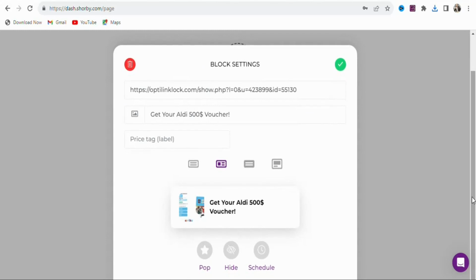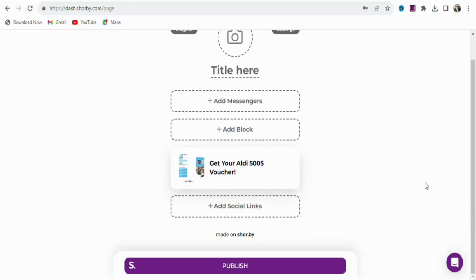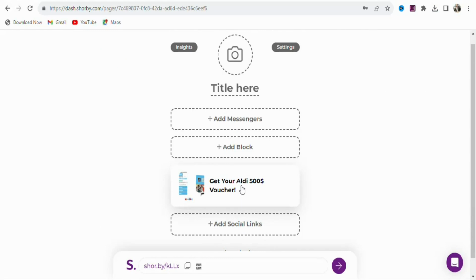So now what you have to do is that you have to publish your landing page. To publish your landing page, you are going to click on this mark right here. Once you click on it, you are going to see a page like this. Click on publish. Once you click on publish, you can see your landing page has been published.